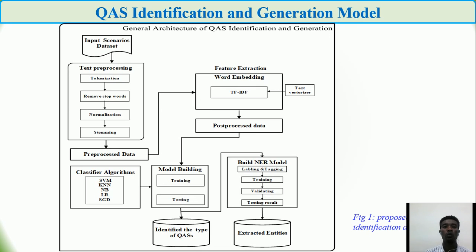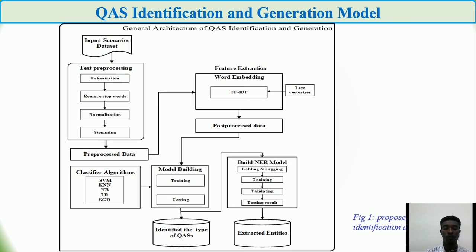After text pre-processing, we do feature extraction. For feature extraction, we use the TF-IDF text vectorizer. The reason why we chose the TF-IDF vectorizer is that it is very important for improving recall and precision, as I have stated in our article review paper. And after we vectorize our text, we design a machine learning model.